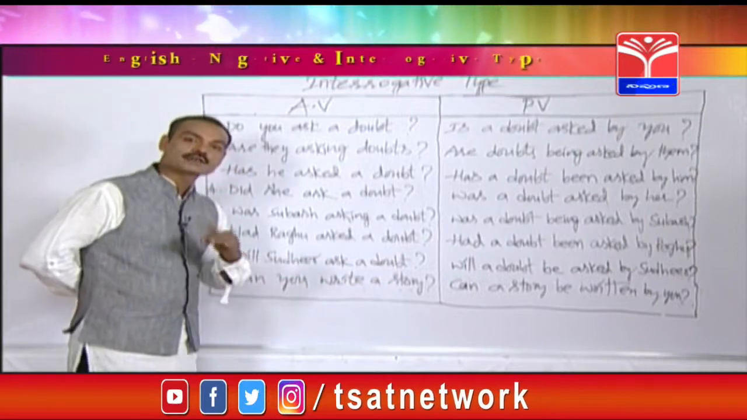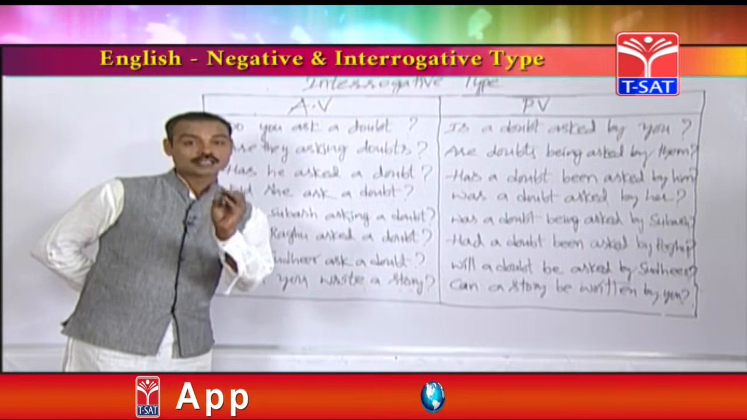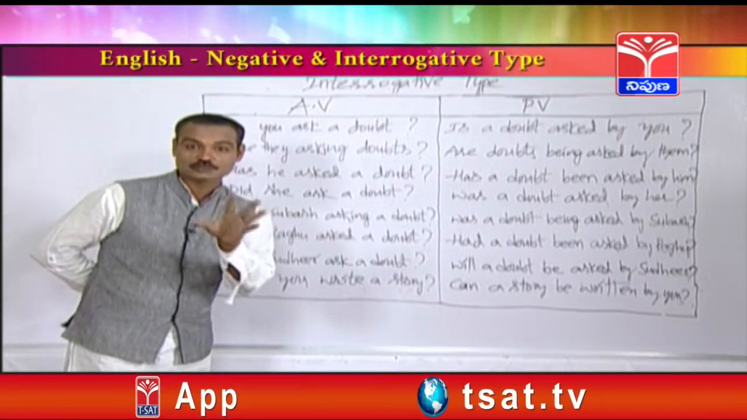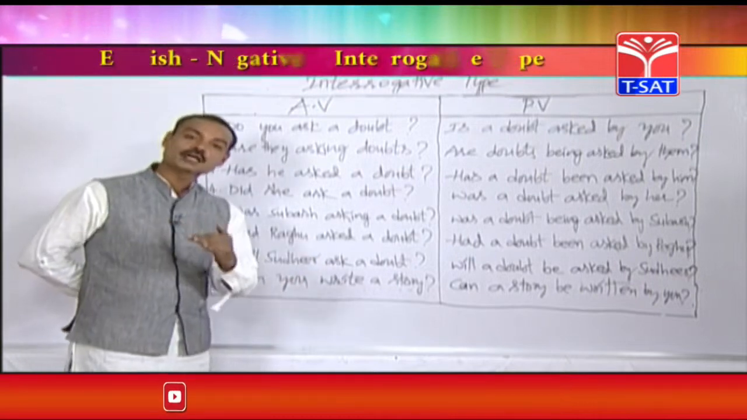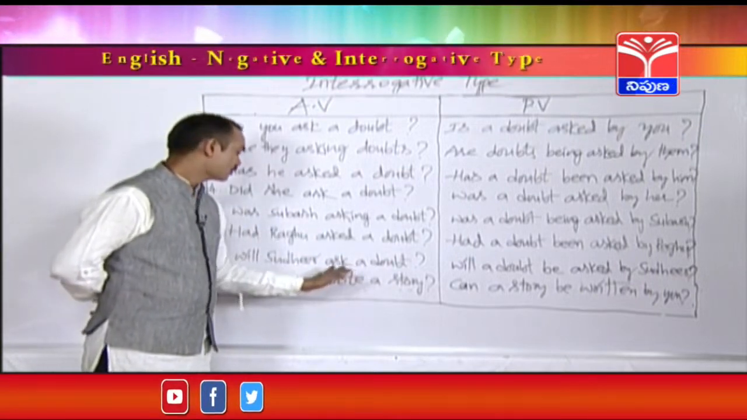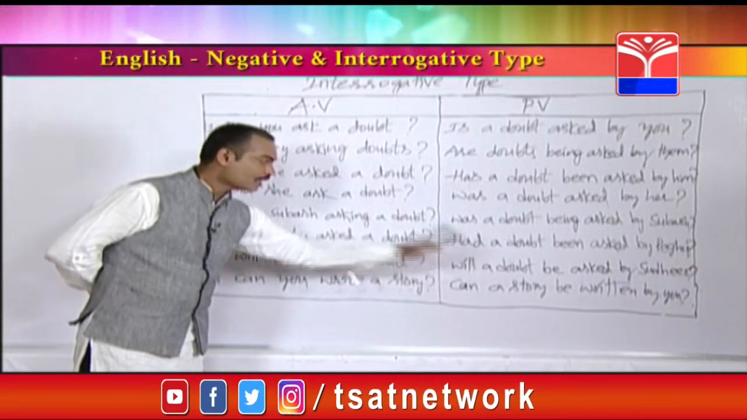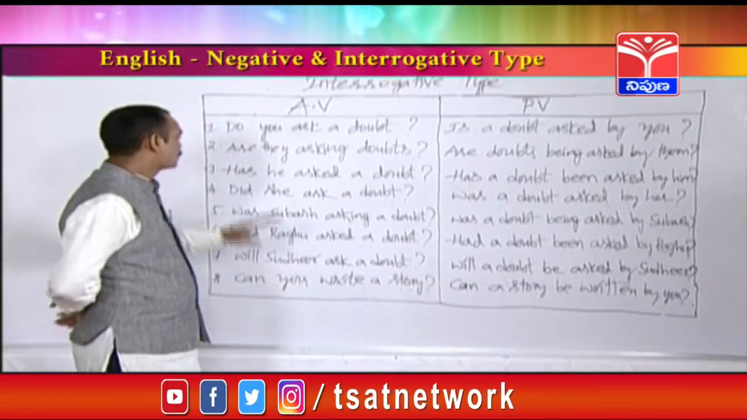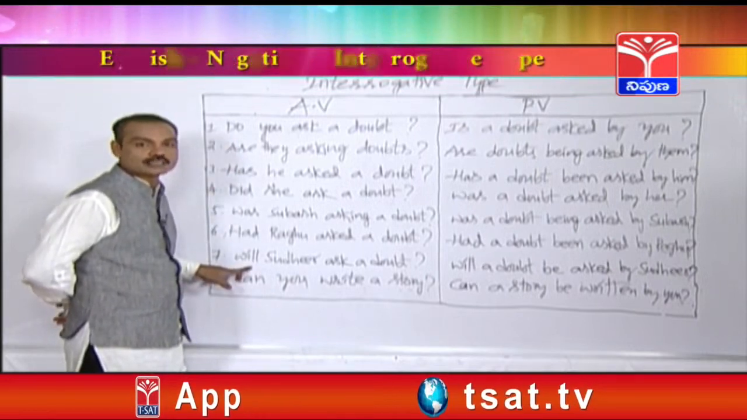Because will can be used for singular objects and plural objects. Please don't think that shall should be used for singular objects and will for plural objects. It's not like that. Will can be used for plural and singular objects. So, will Sudhir ask doubts? Will doubts be asked by Sudhir? So, friends, up to here, we have practiced with 7 tenses.